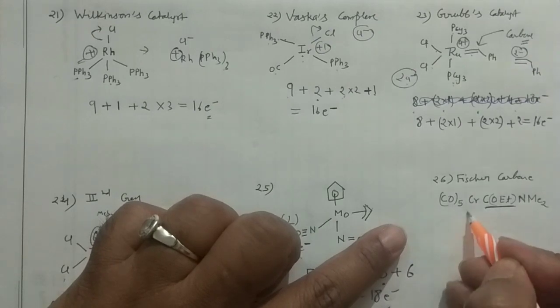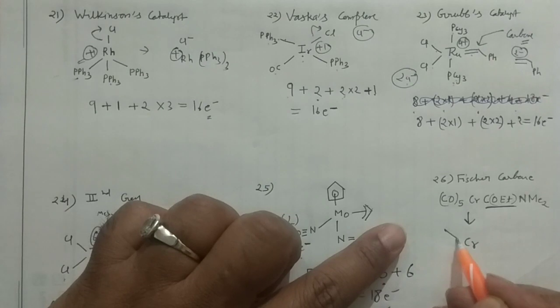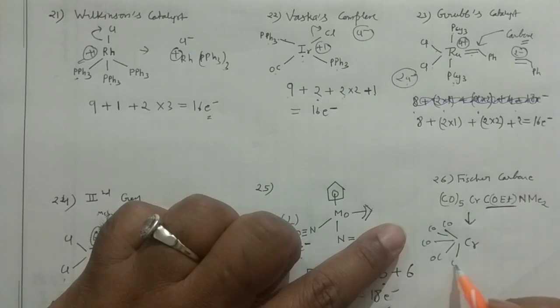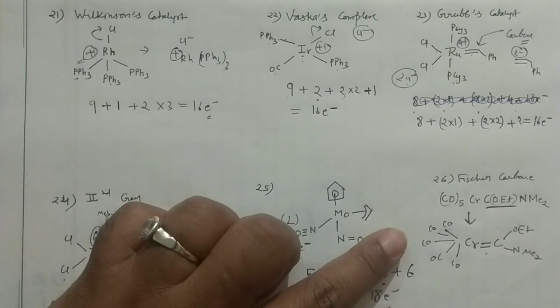So how can you make the structure for this one? Chromium I'm writing in that manner, and straightforward I am putting my 5 carbonyls here, all CO, then carbon. This is carbene actually, so you have to write a double bond here. This has OEt here, and after OEt you have NMe2. You have to remember this structure.